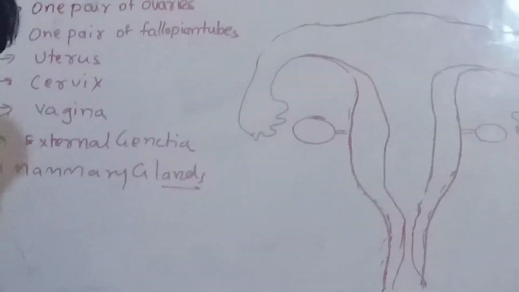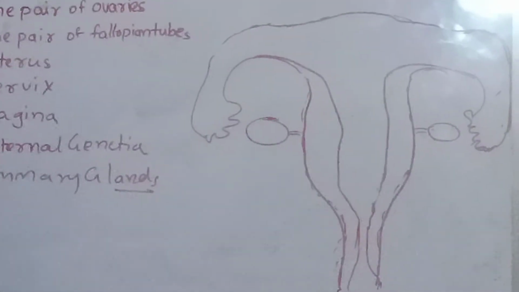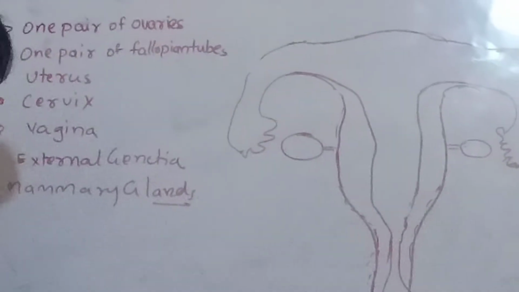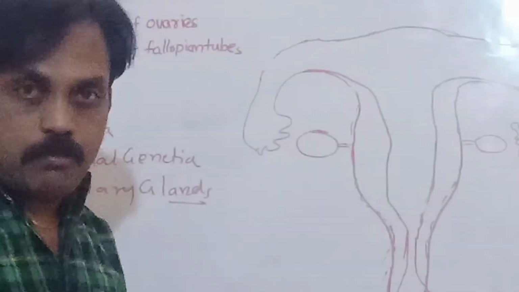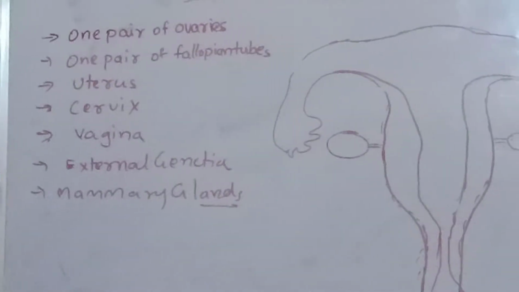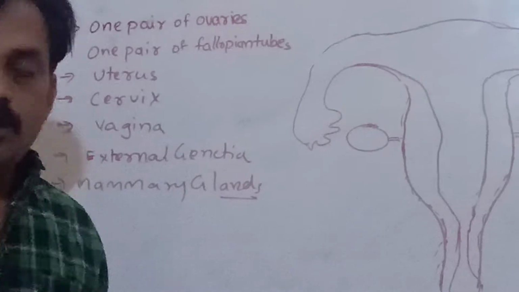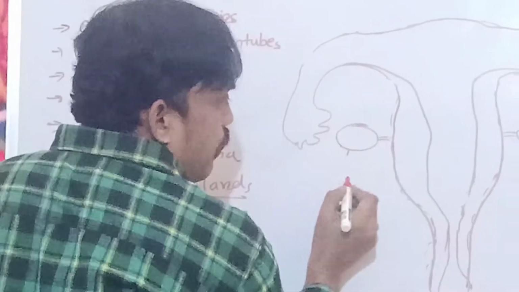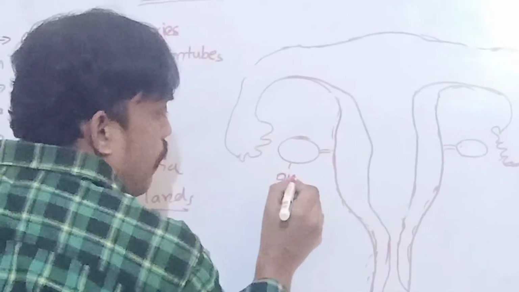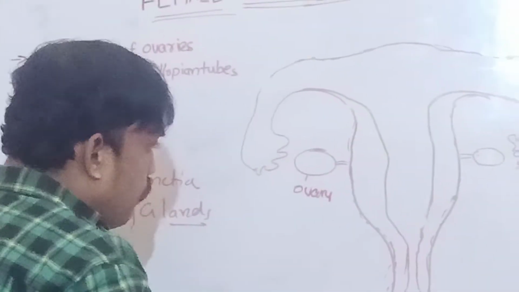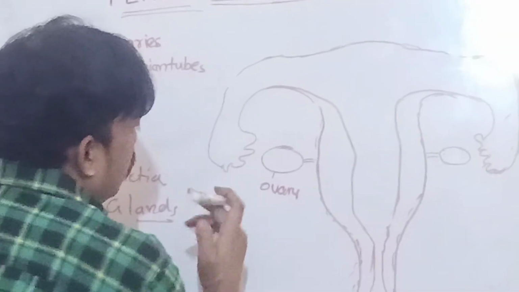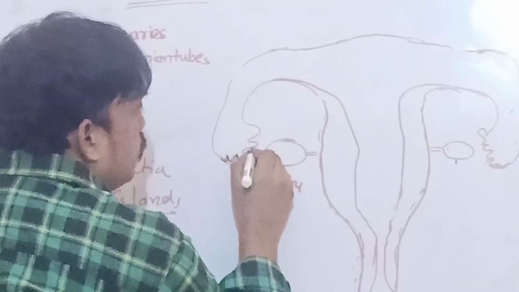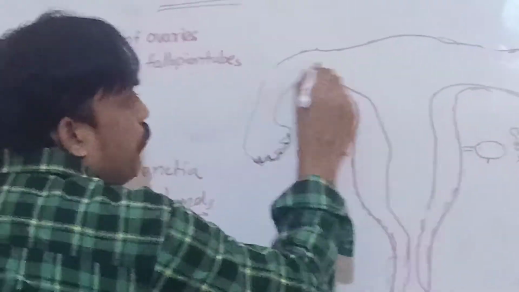It is located below the abdominal area. The male reproductive system is located outside the body, but the female reproductive system is located below the abdominal area, in the female pelvic region. Okay, these are one pair of ovaries. These two are ovaries, and these are also ovaries.